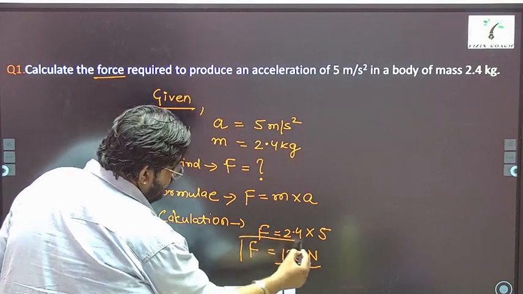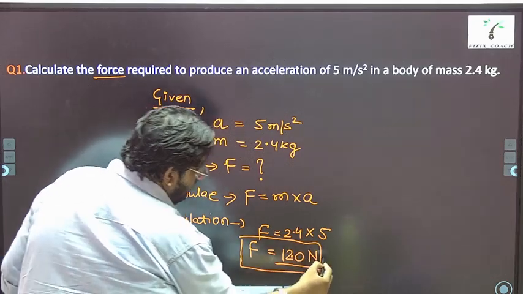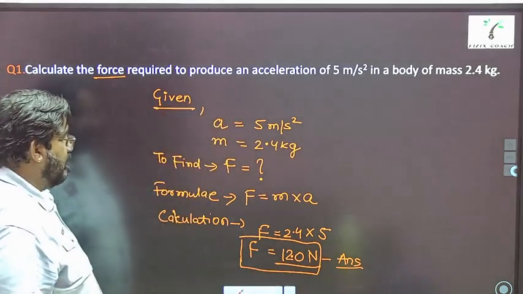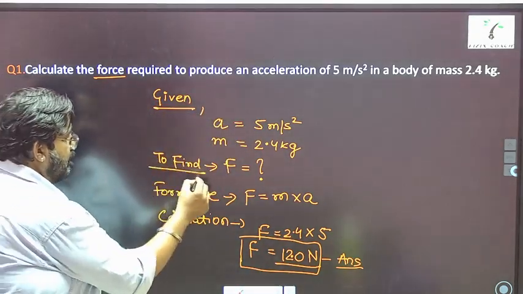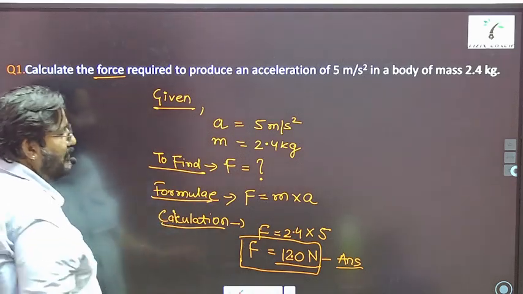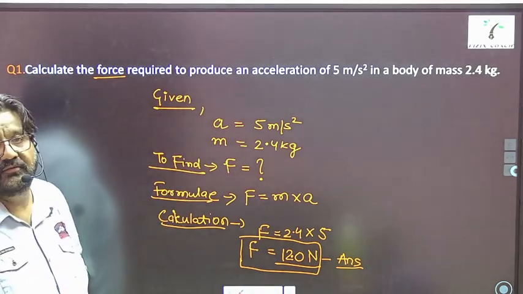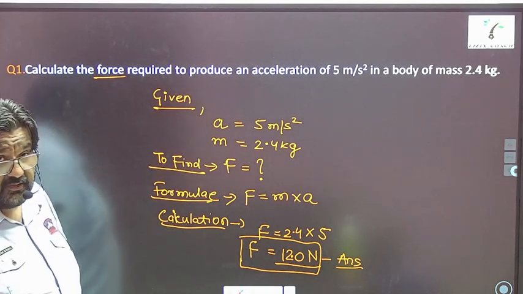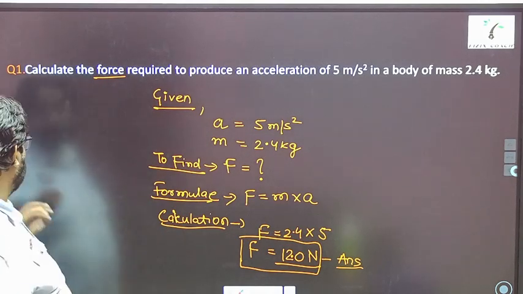You should always make a box outside the answer and mention, answer. Right? This is the proper way to solve a numerical. You will never get it wrong. Alright? Is it clear to everyone? Let's solve one more.